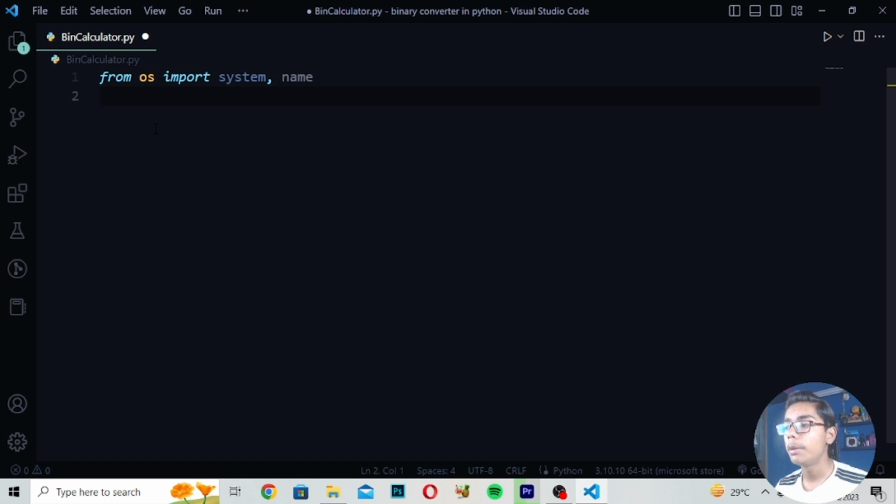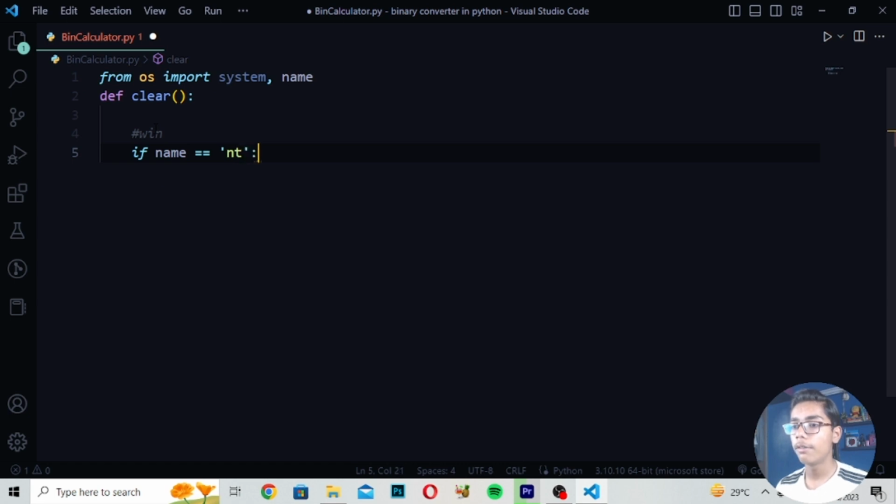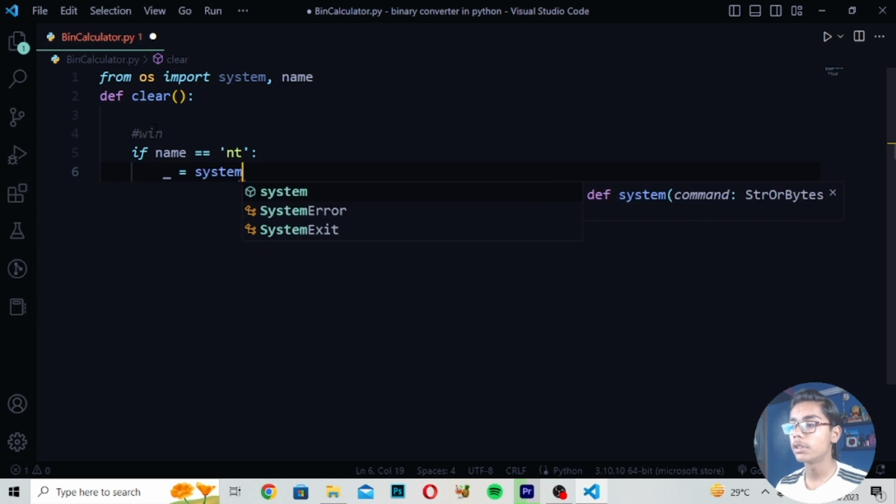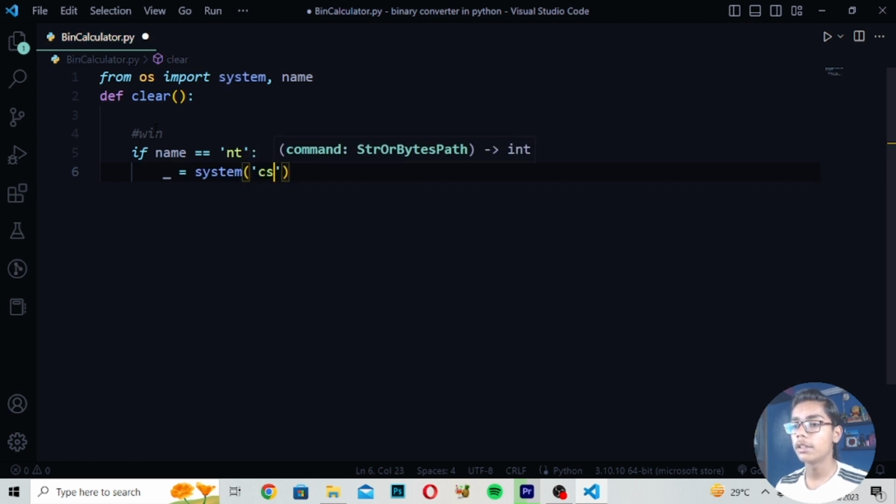Now I will move down, and here I will write def clear. Def clear means define clear, and then I write brackets and a colon. Here you have to write the command for Windows. I will write if name is equal to nt, then define this with a colon, write underscore is equal to system, and write cls, like this.